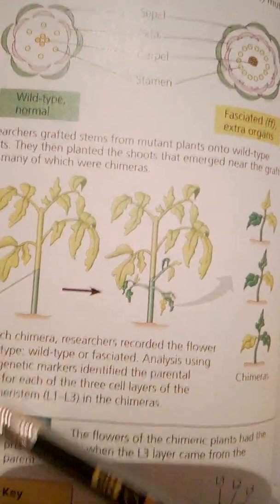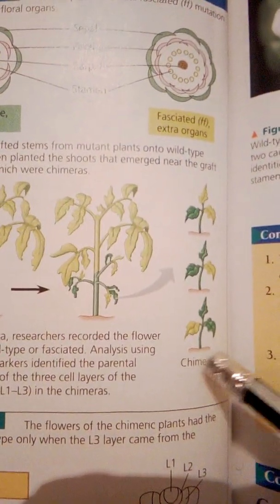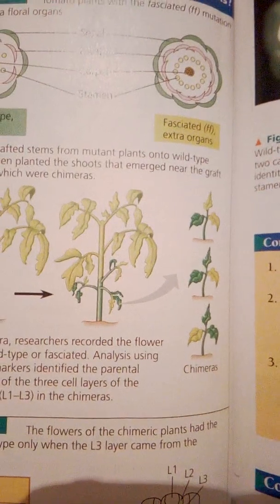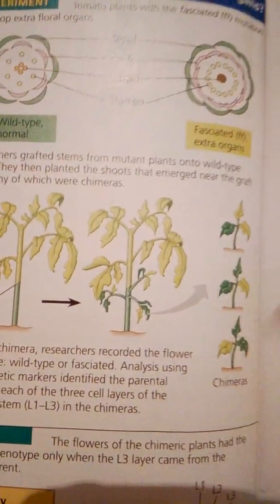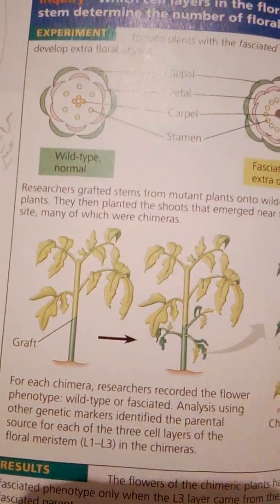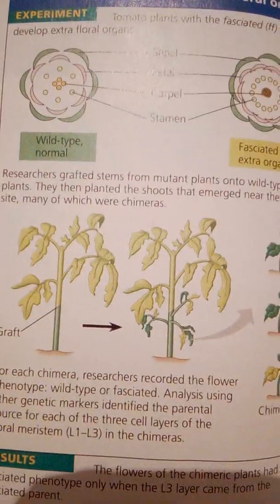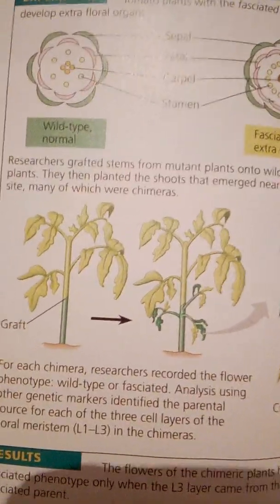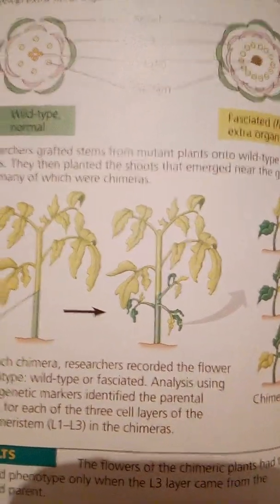The results showed that whether the number of floral organs was normal or abnormally high depended on whether the L3 layer arose from wild type or mutant cells. Thus, the L3 cell layer induced the overlying L2 and L1 layers to form a particular number of organs. The mechanism of cell-cell signaling leading to this induction is not yet known, but is currently under study.